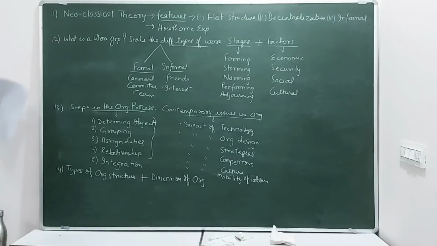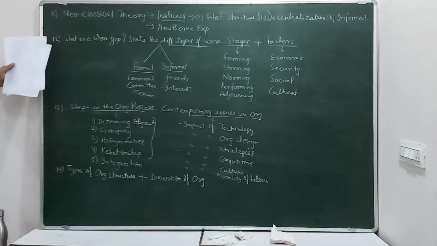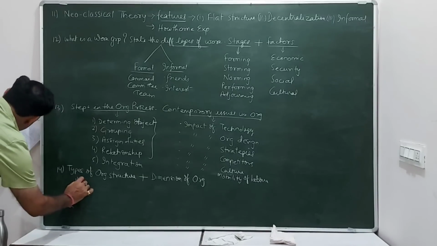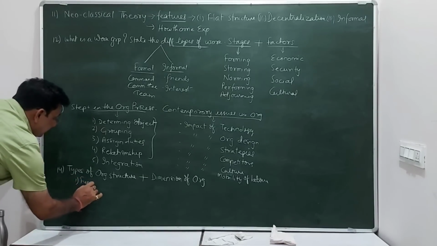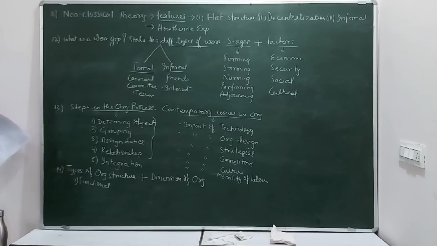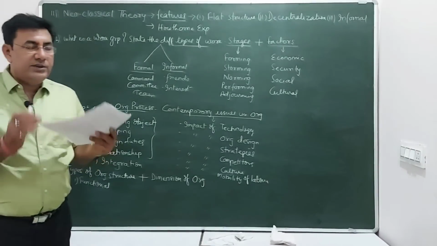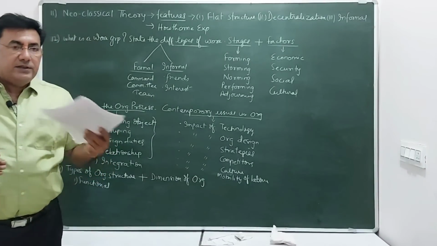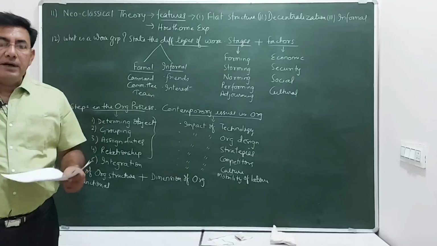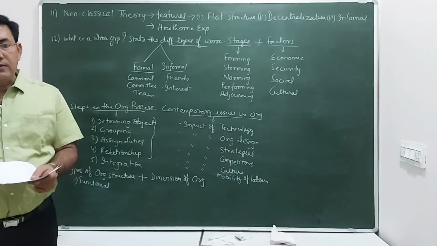And in the different types of structure, I told you there are 3 types. The first one is functional structure. Now functional structure is basically framed on the basis of different functions like production, purchasing, marketing, finance, HR.